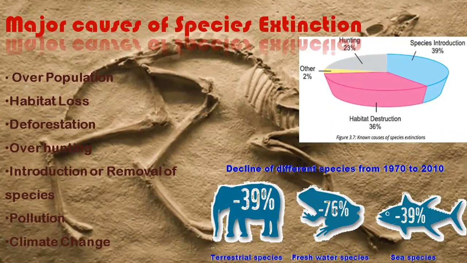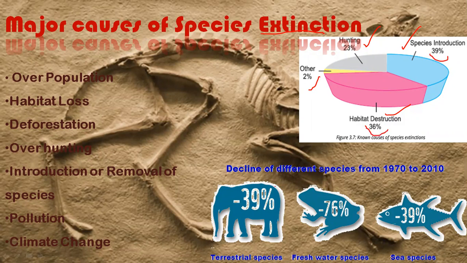Okay, let's look at some major causes of species extinction, meaning the death of a species. First of all, hunting is a major cause. Habitat destruction due to deforestation and some natural disasters as well. And species introduction, if a new species is introduced. We will talk about all of them in detail, and some others are 2%. So most are species introduction and habitat destruction.